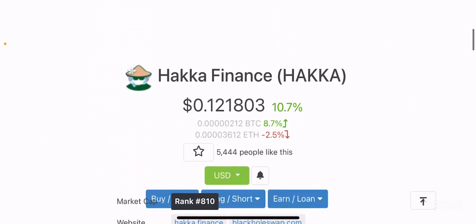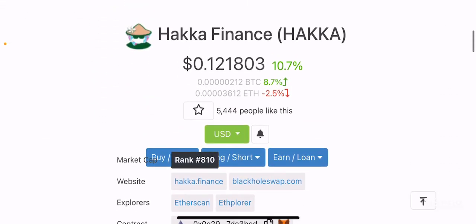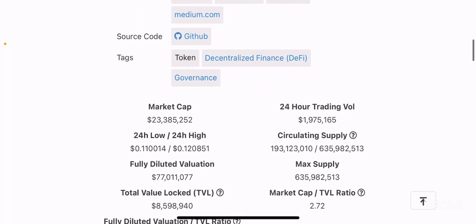If you see CoinGecko, this token is currently ranked 810th by market cap, and it's currently trading at 12 cents per token, and it recently had a 10.7% increase in the past 24 hours. The market cap is $23.3 million. Although it is still a micro cap, it is a decent market cap. It's not too low and not too high, and it's somewhere in the sweet spot, right?